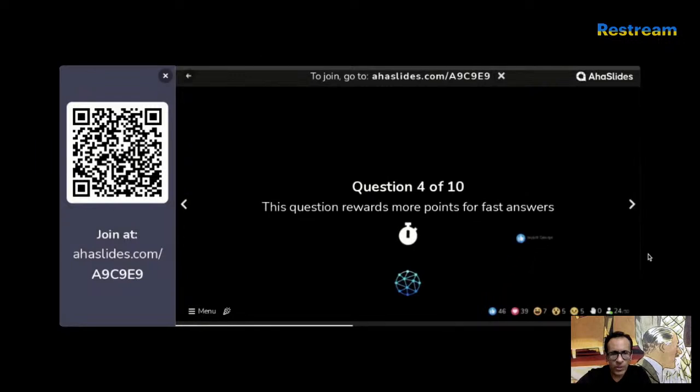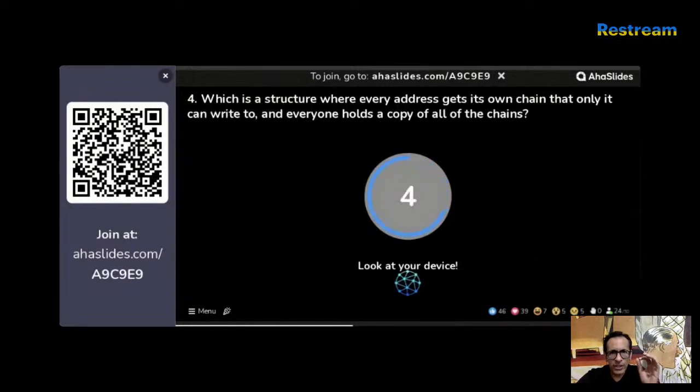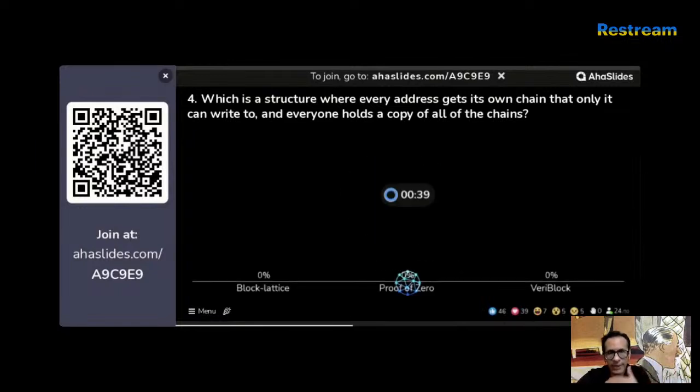Coming up, question number 4, which is a structure where every address gets its own chain that only it can write to, and everyone holds a copy of all the chains. This is not a consensus mechanism. So this is kind of like a bonus question. So is it block lattice, is it proof of zero, or is it very block? Which of these three is a structure where every address gets its own blockchain and only that address can write to that chain, and everybody holds a copy of all the chains? So it's a very interesting concept. What do you think? It's block lattice, proof of zero, or very block?